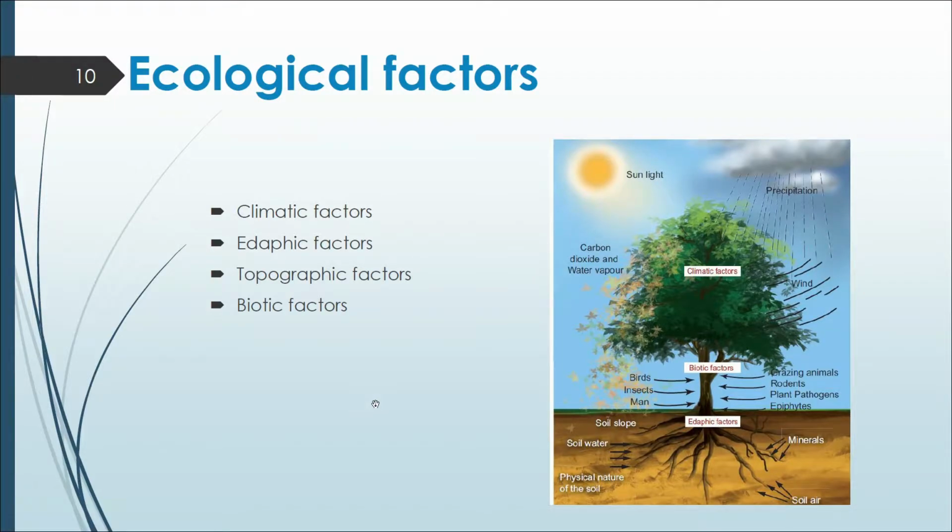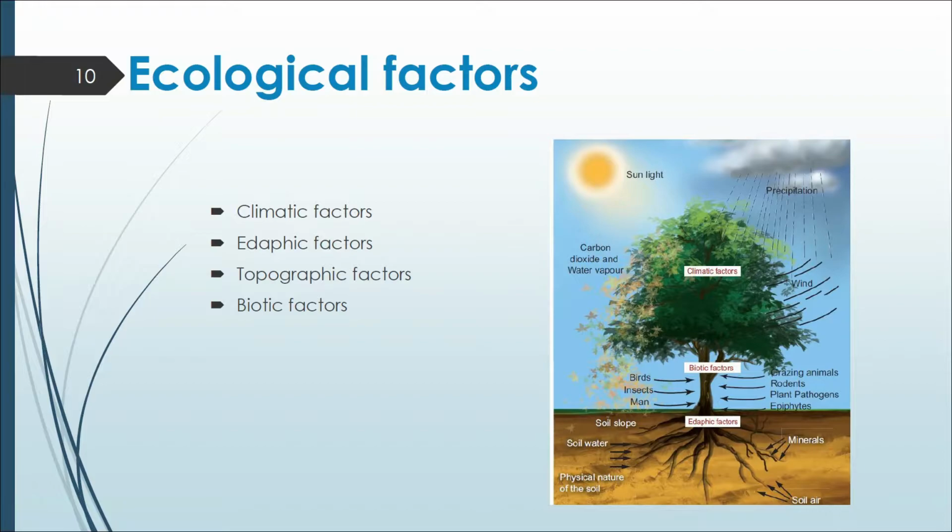Next we have ecological factors. Ecological factors include physical, chemical and biological components. These components are present surrounding an organism and they affect the life of an organism.